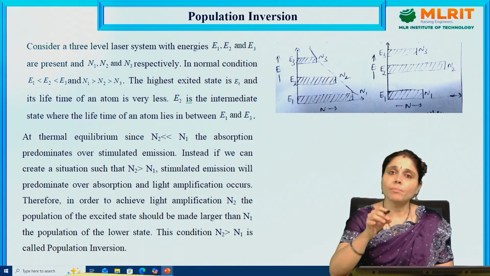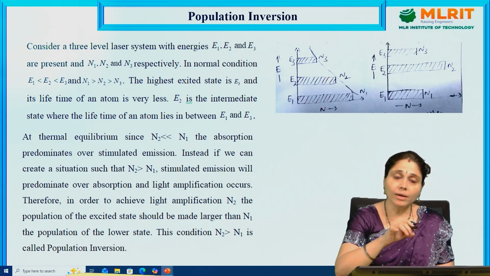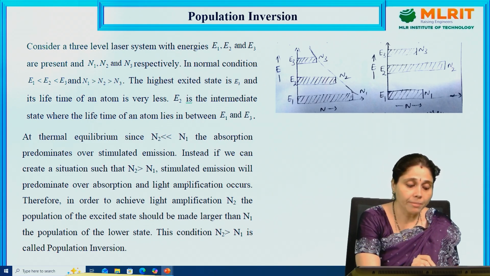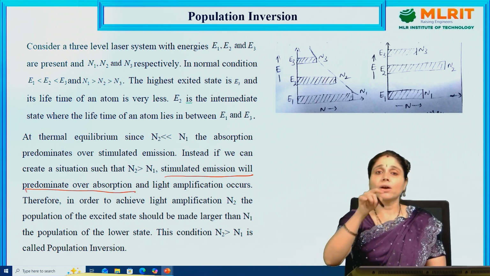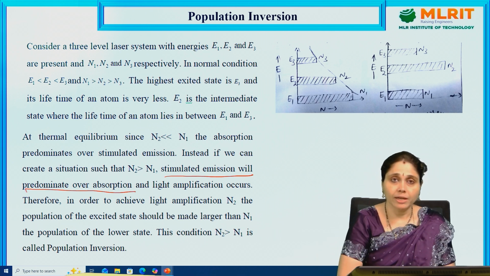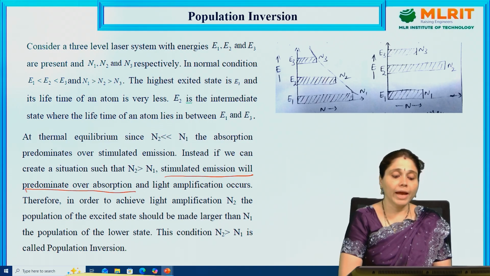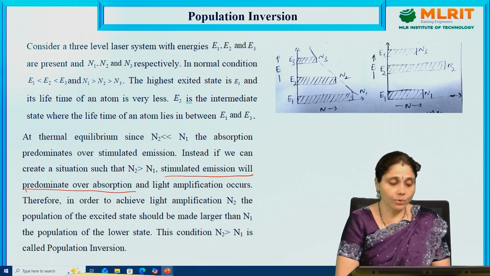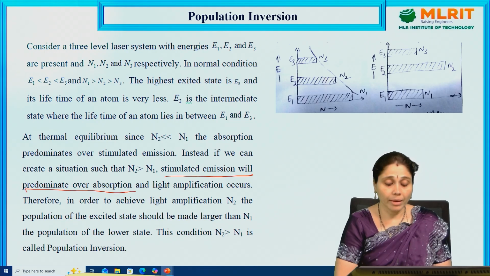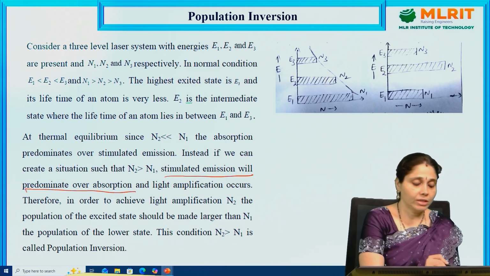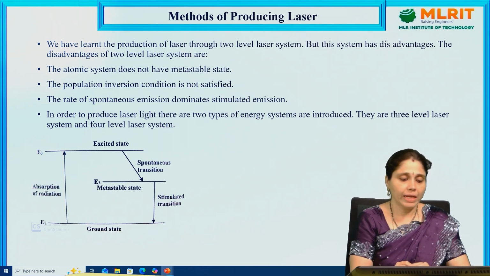Where does the light amplification occur? Whenever the stimulated emission predominates over the absorption. If the stimulated emission dominates the absorption, then we are going to get the amplification. Therefore, in order to achieve the light amplification, N2, the population of the excited state, should be made larger than N1, the population of the lower state. This condition, N2 minus N1, is called population inversion. This is about a 2-level laser system.